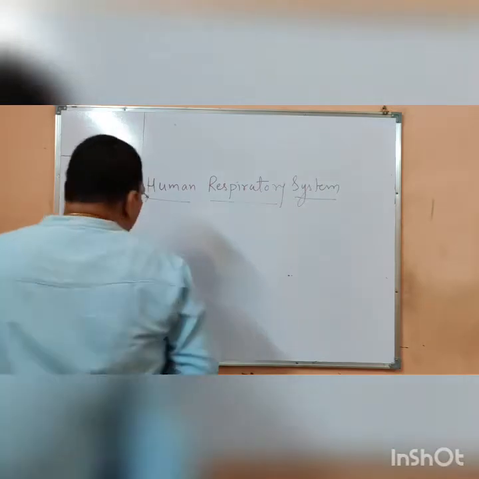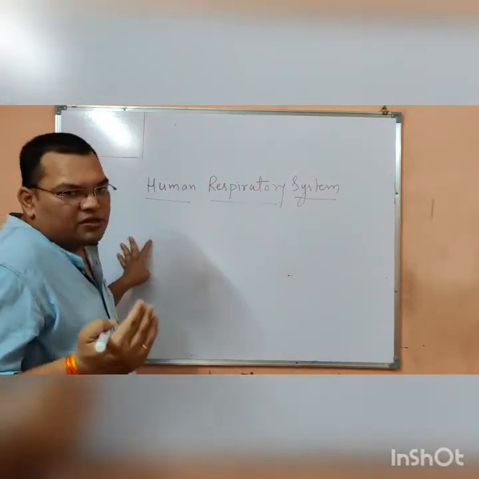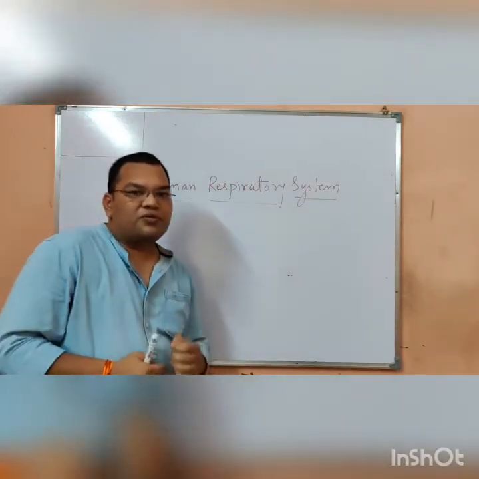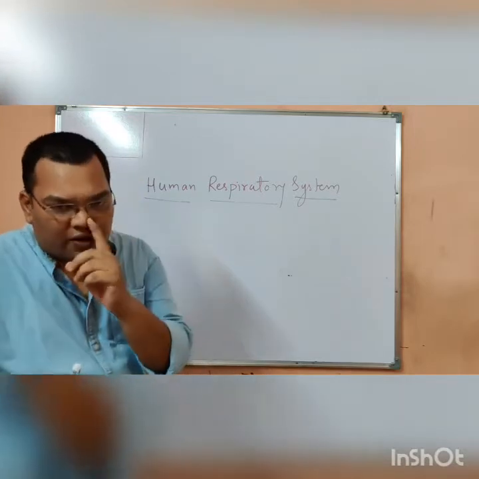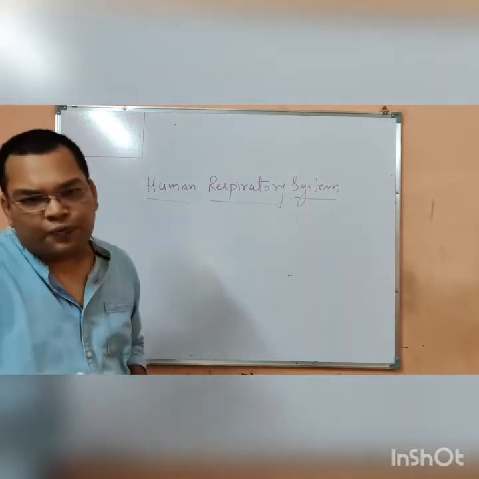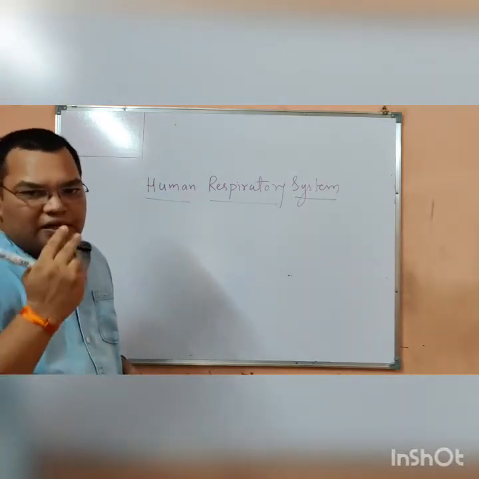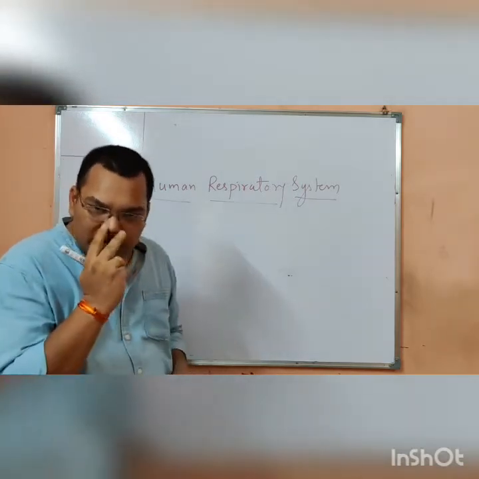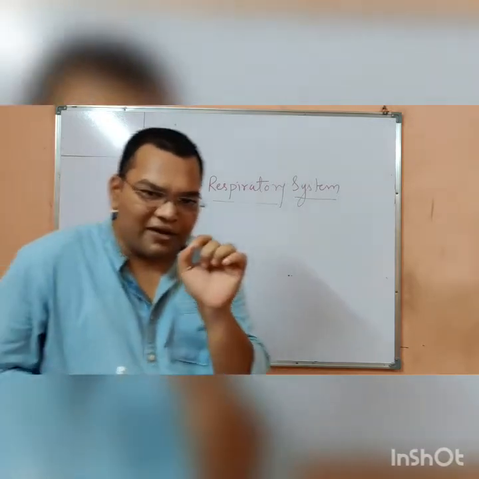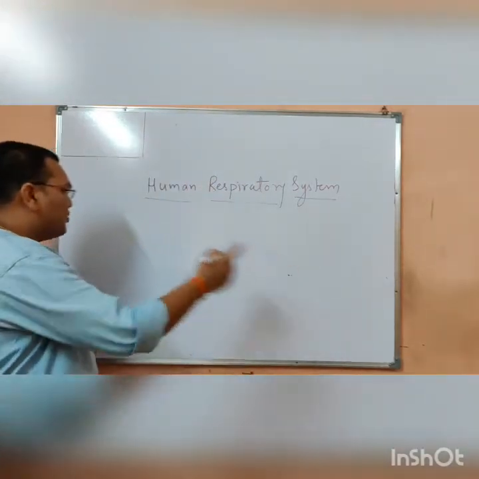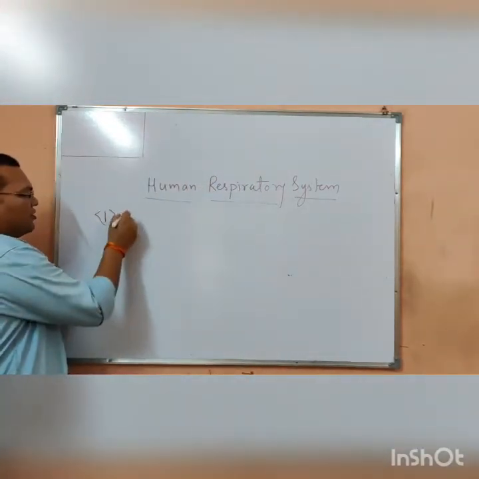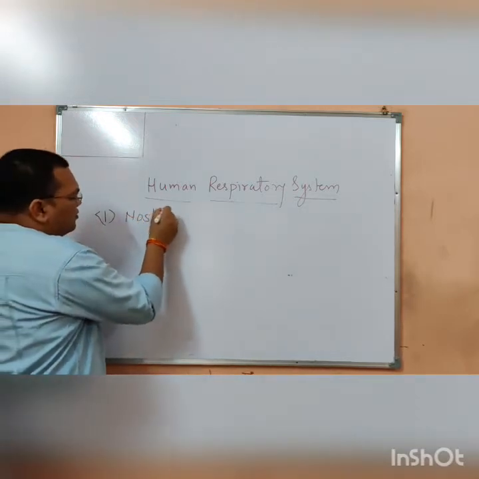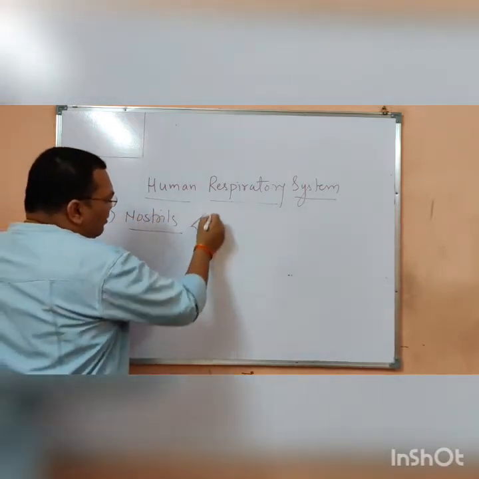Now the human respiratory system starts from our nose. Our nose is having two nostrils. ये जो आप अंदर ये गड्ढे देख रहे हैं, these are known as nostrils. So our nose is having two nostrils, which is having fine hairs. So the first part is the nostril, which is having fine hairs,